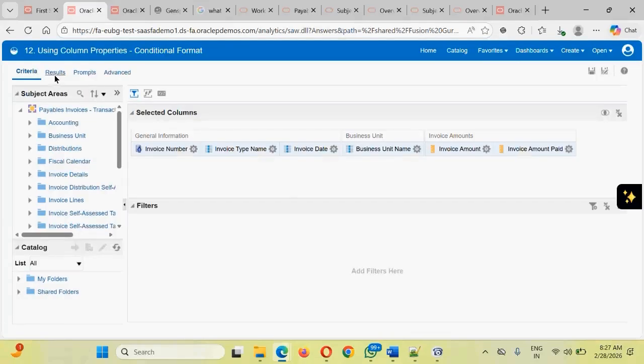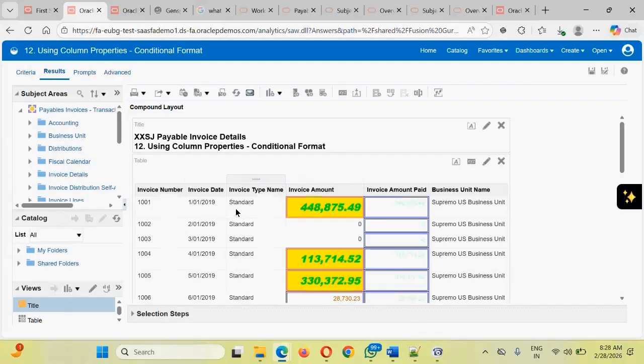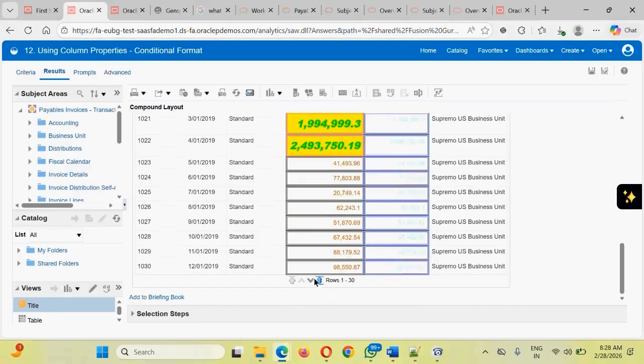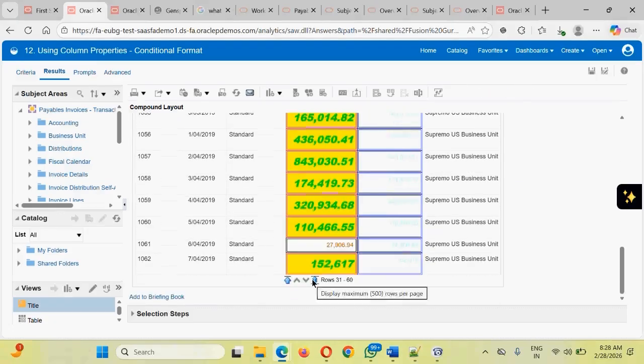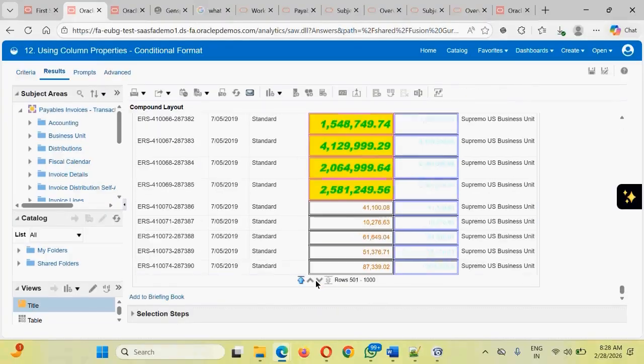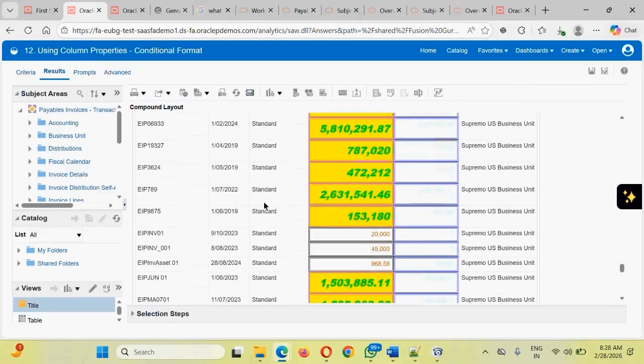So click on this, go to the criteria. What you will be able to see now is that wherever the invoice is standard, this type of UI will be displayed. Wherever the invoice is not standard, a different kind of UI will be displayed. Since we have the majority of things as standard, that is the reason it is showing like this. In case we want to